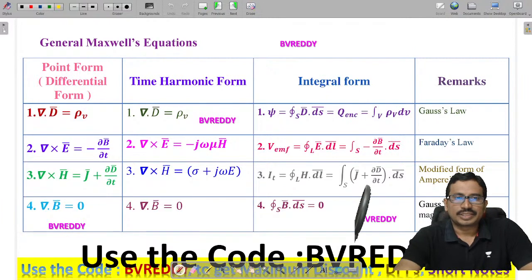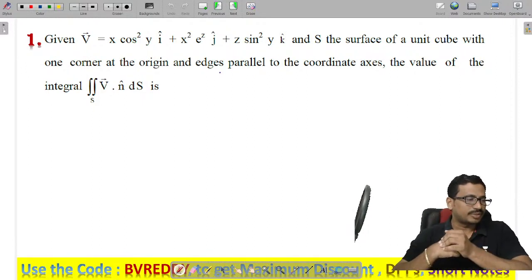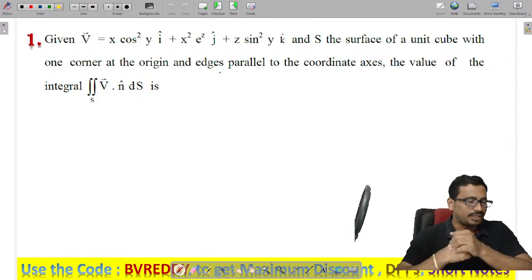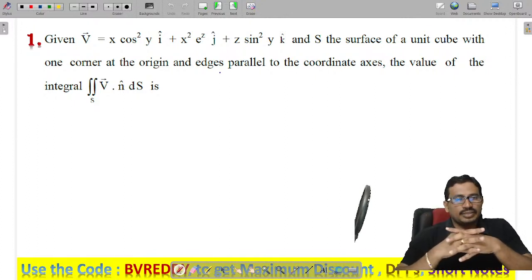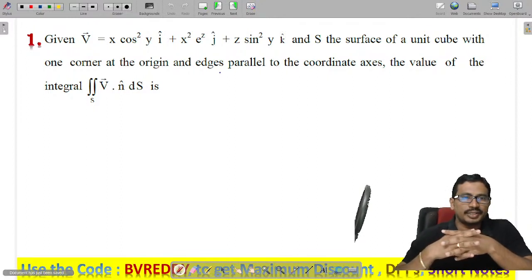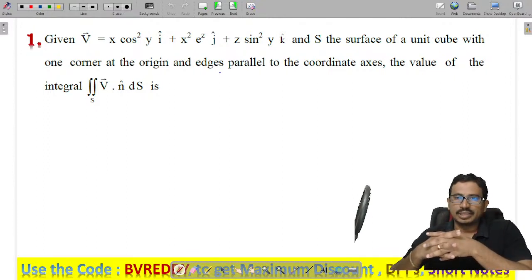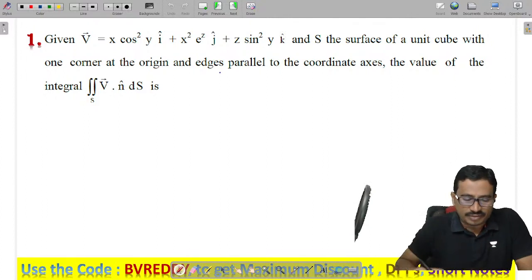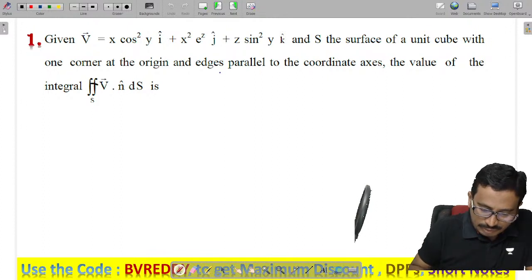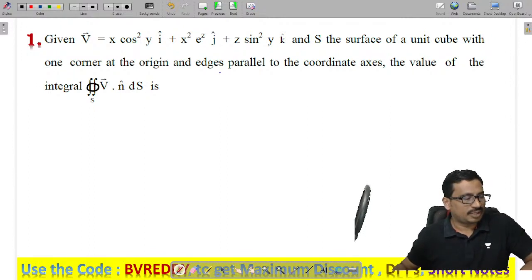Chalo, let's start our discussion now, one by one, the questions. Take down the first question. These are the most expected questions we are going to handle. Take the first question. Given V equal to the given vector, and S is the surface of a unit cube with one corner at the origin and the edges parallel to the coordinate axes. The value of the closed surface integral of V bar dot ds is,